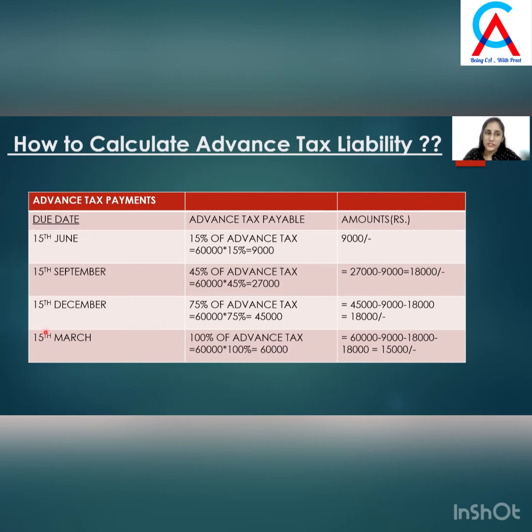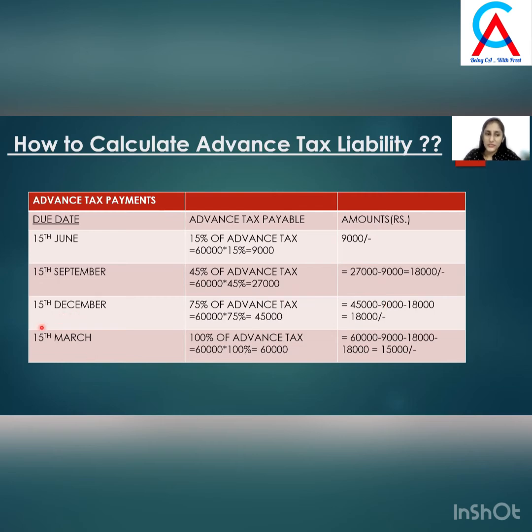Now let's move to the third installment, that is 75% of advance tax. 75% is 45,000 in this case. So Mr. Vijay has to pay 45,000 minus the other two installments, that is 9,000 and 18,000, which comes to 18,000 as his third installment.